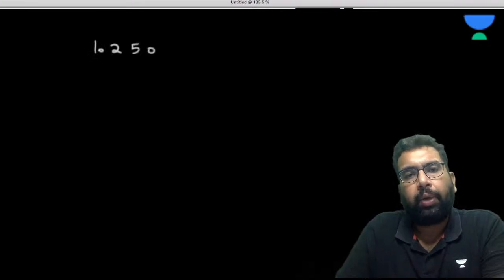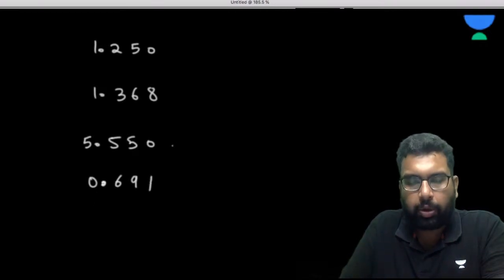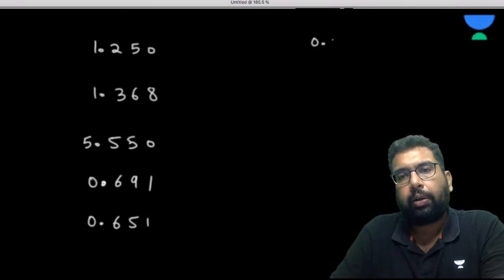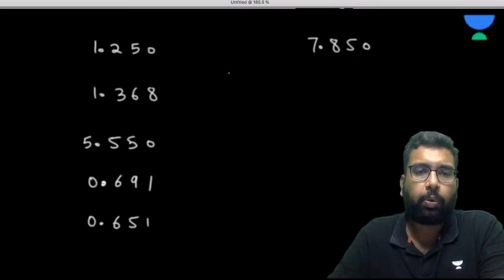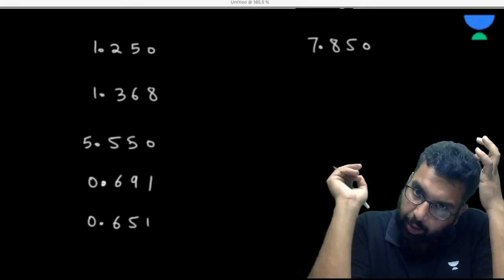So we can do many cases. Take 1.250, 1.368, 5.550, 0.691, 0.651, 0.7985. In all these cases, you have to round off to two significant figures. So can you please round them off, just for the sake of implementing the concept we have learned?